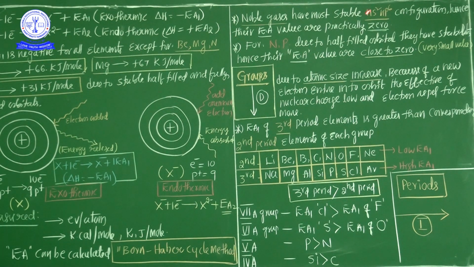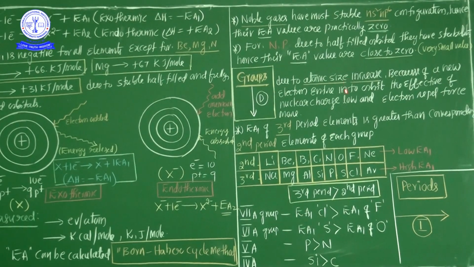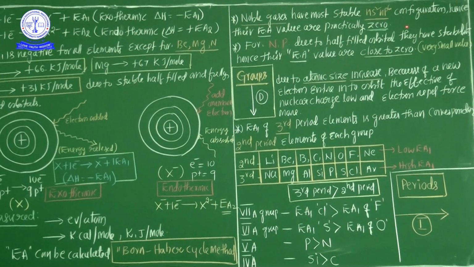Noble gases are completely filled with electrons. Similarly, nitrogen and phosphorus are also half filled. So both of them have electron affinity value practically 0, but for nitrogen and phosphorus very small values are there, close to 0. This is the most important: what is the electron affinity value of the noble gases? 0. What is the reason? Due to the stable electronic configuration, the octet configuration.